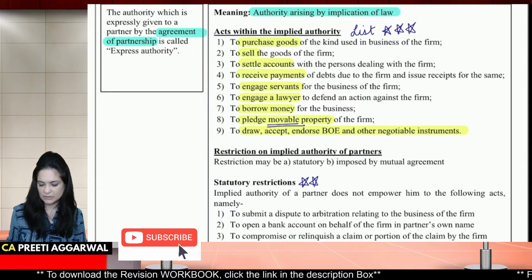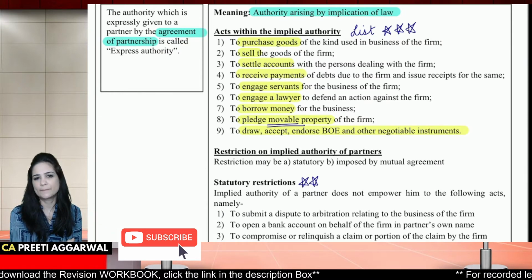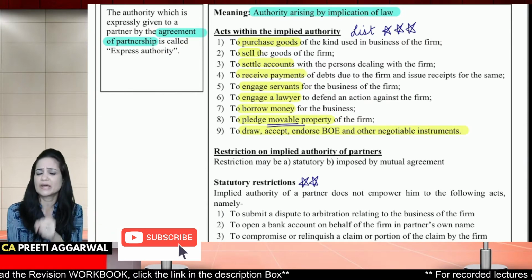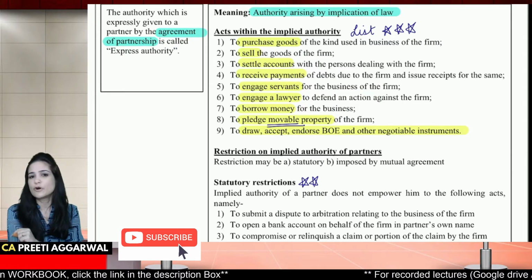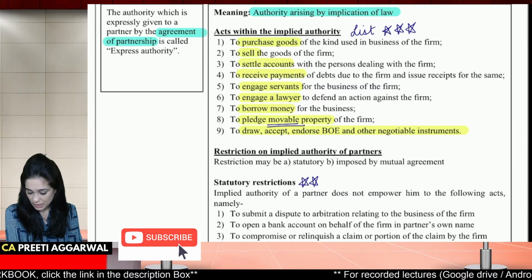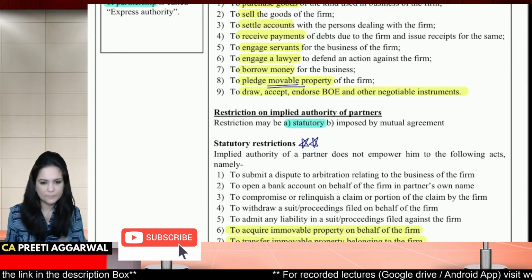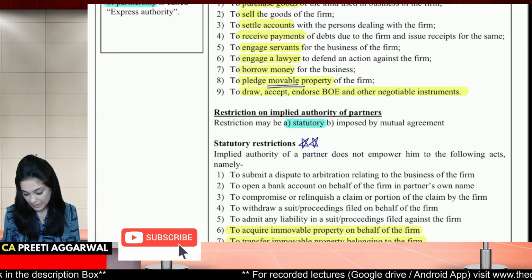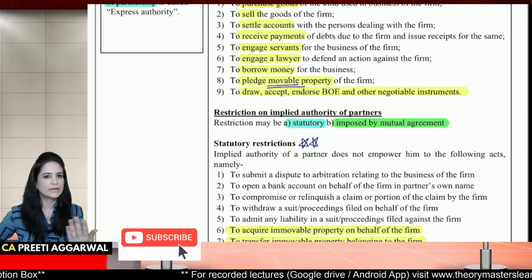Now, these are the implied authorities given to a partner, but there may sometimes be restrictions. As a partner, you cannot perform these restricted acts. Now, there are certain restrictions which are statutory, meaning they are imposed by law. And there are certain restrictions which are imposed by mutual agreement.